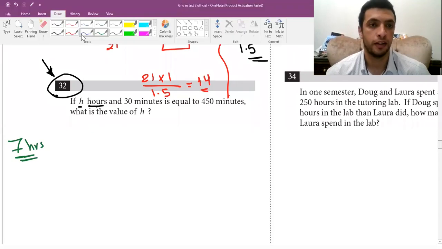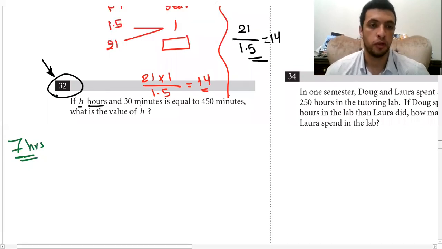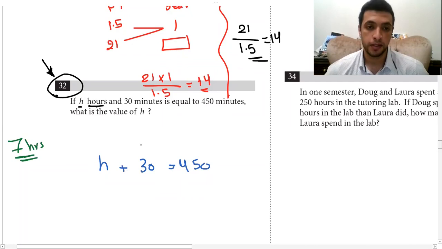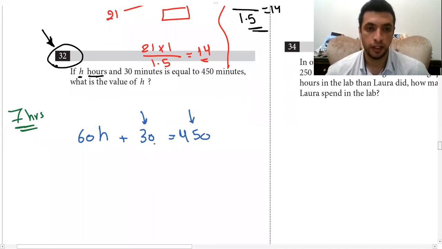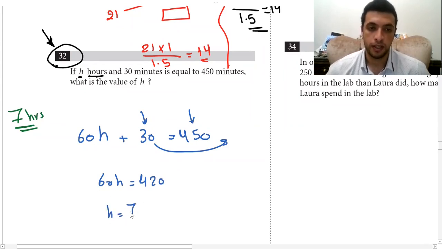How? Look. We have H hours and 30 minutes equal to 450. We cannot add them like this, because H is the number of hours. It has to be in minutes, just like 30. So I'm going to multiply by 60. So 60H, the number of minutes, plus 30 equals 450. You are going to take 30 to the other side. So 60H equals 420, which is H equals 420 divided by 60.